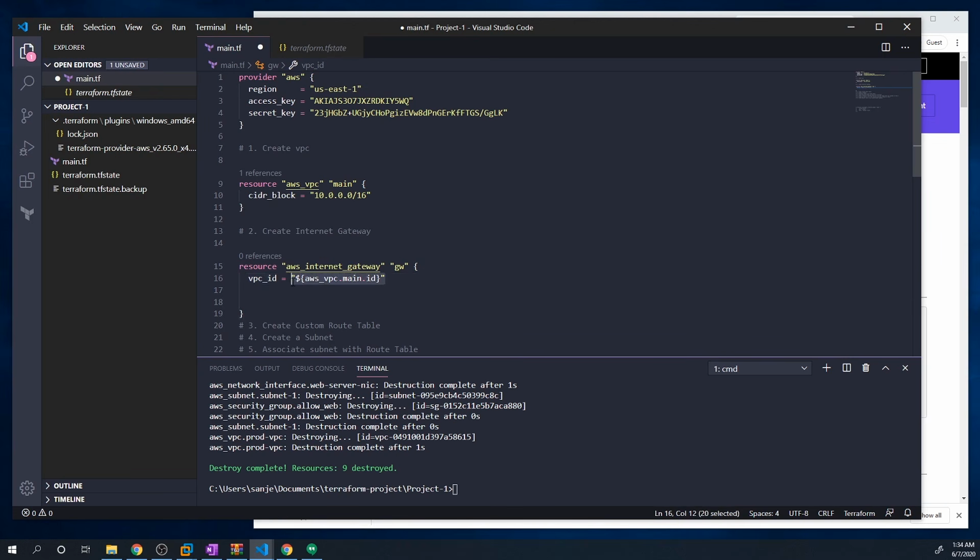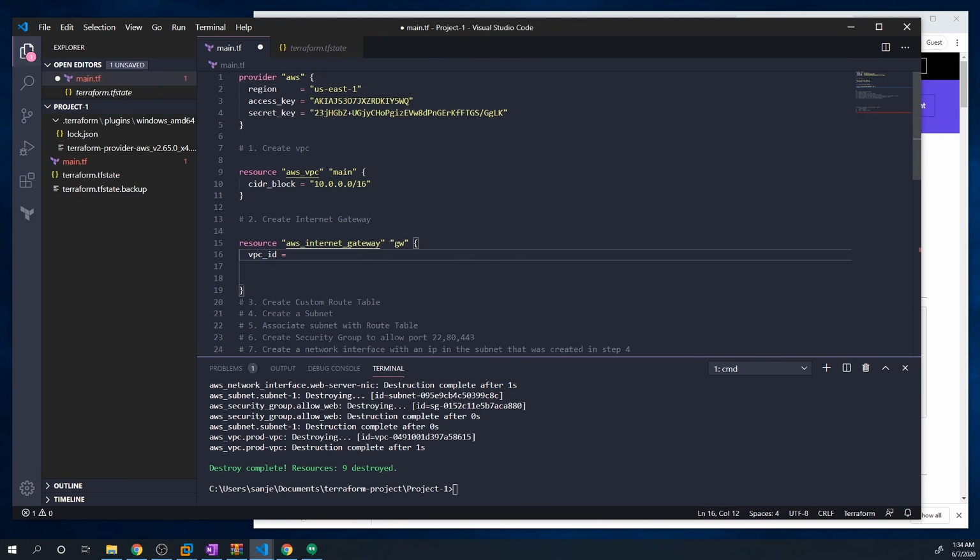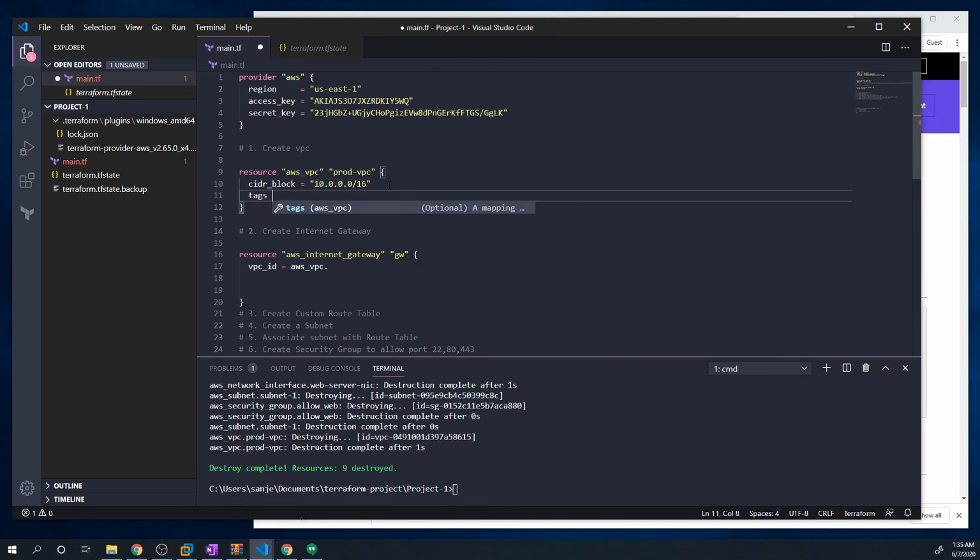So remember, we can reference another resource within our Terraform code. And so we'll just reference this VPC. So we do aws_vpc, then, well, let me give this a more descriptive name. I don't like main. We'll call this prod-vpc. And actually, let's give this a tag as well. Why not?